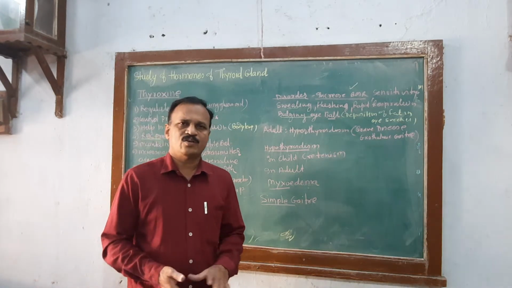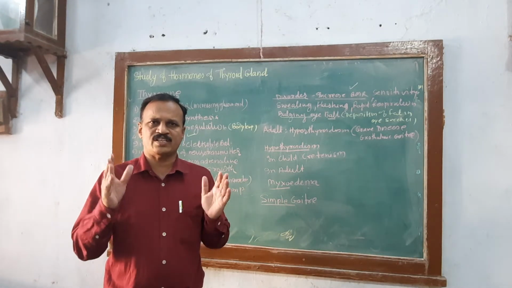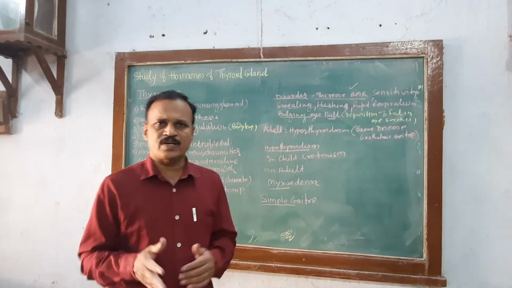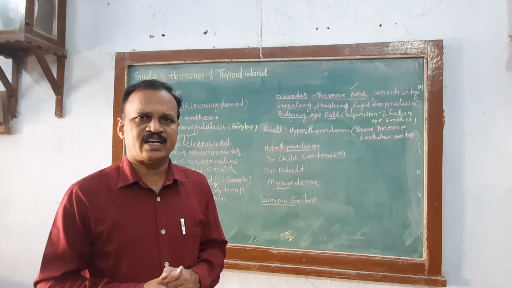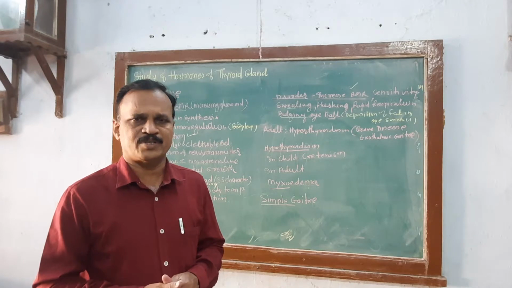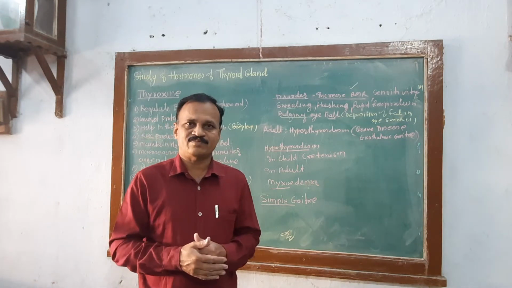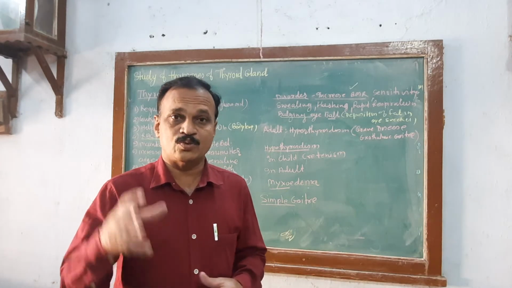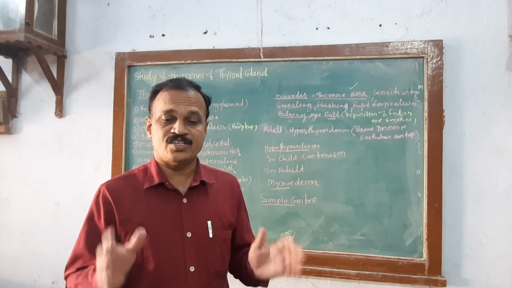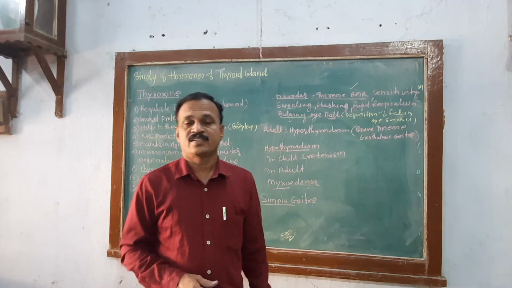Location: it is located in the neck region, on either side of the trachea, just below the larynx. It is a bilobed, S-shaped gland, and both lobes are connected with each other by a strand of connective tissue called the isthmus, right? It is butterfly shaped. It is the largest gland. मैंने आपको ये भी बताया था कि one of the gland can store the hormone secretion, no doubt, but itself store the hormone in colloid.